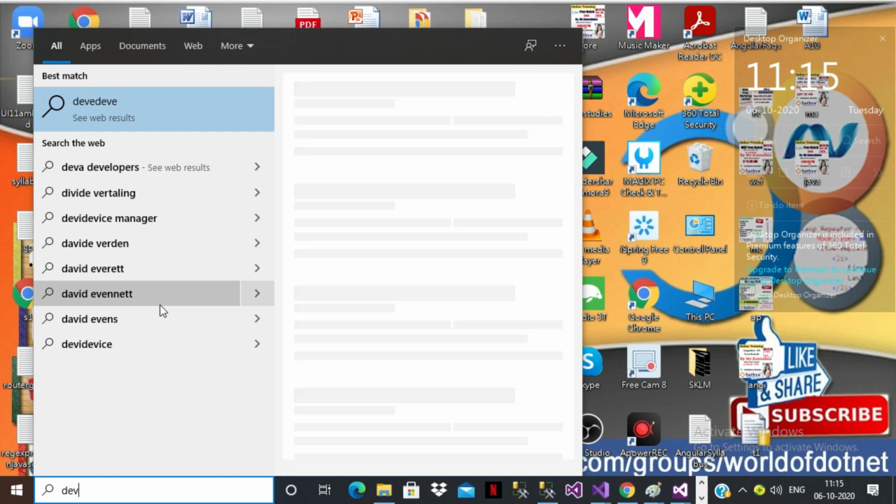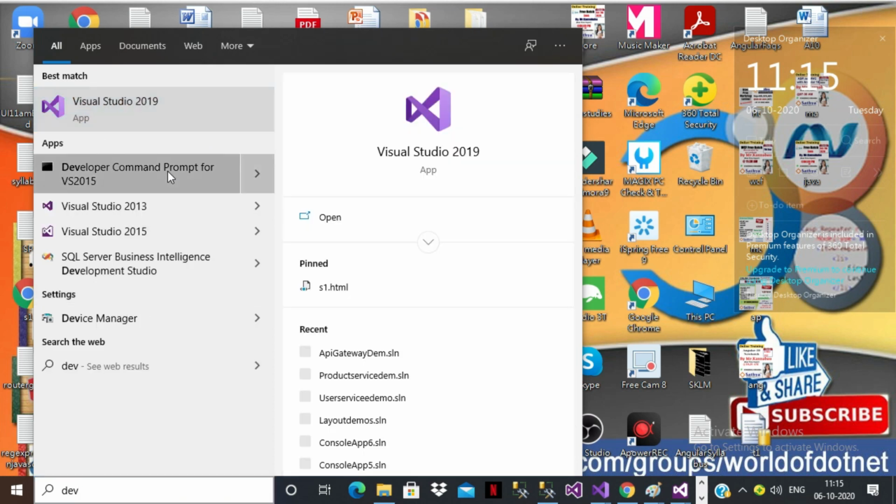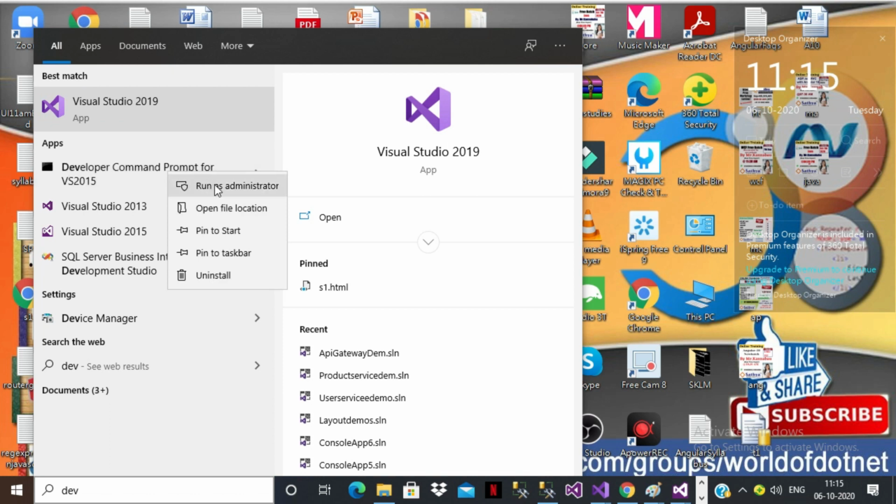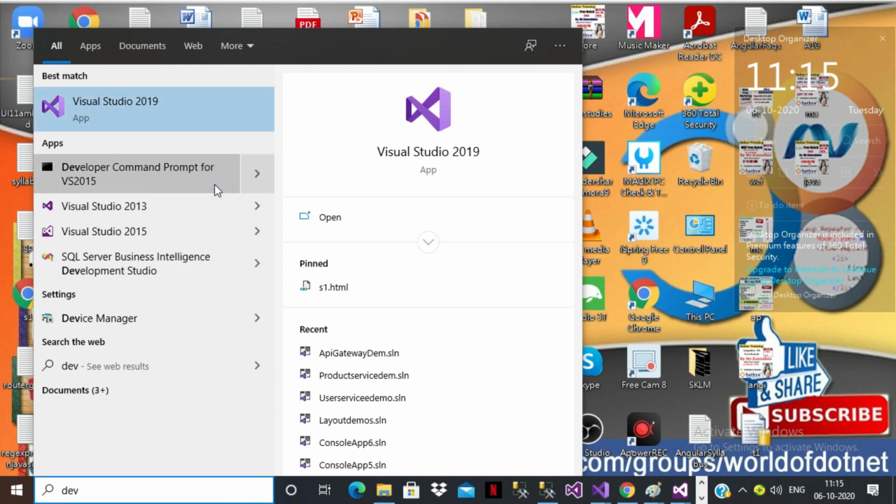Here you can see the developer command prompt for VS 2015. Right click, run as administrator. Click on yes. You have to type one command so that the DLL file will successfully register under the GAC location.